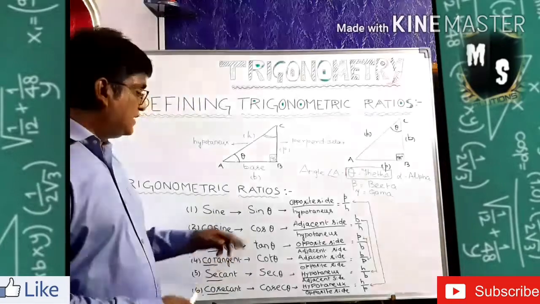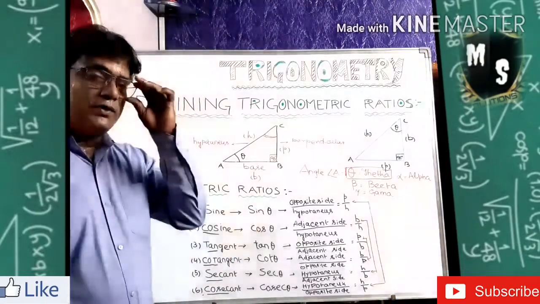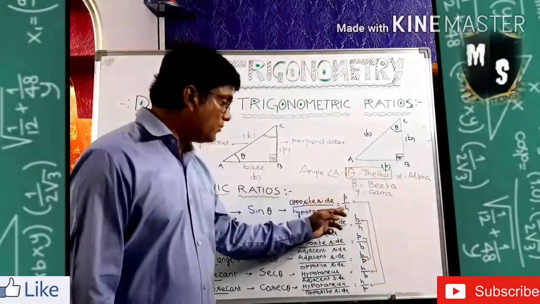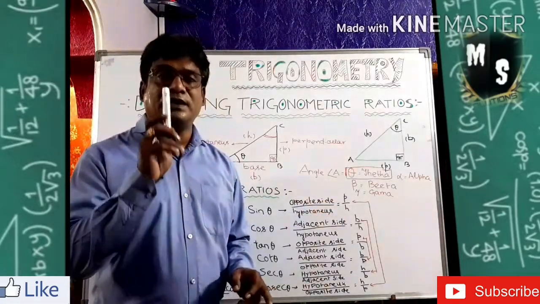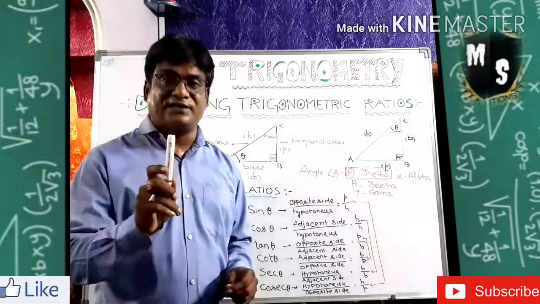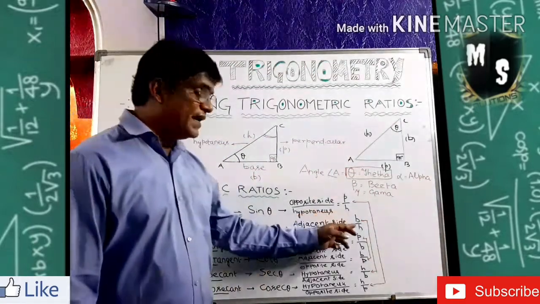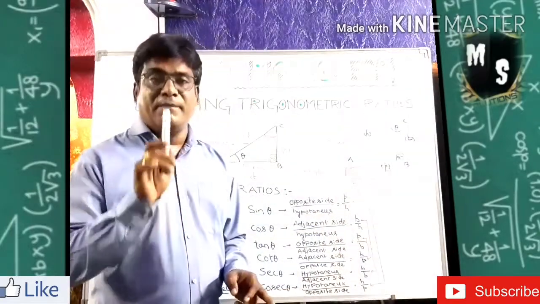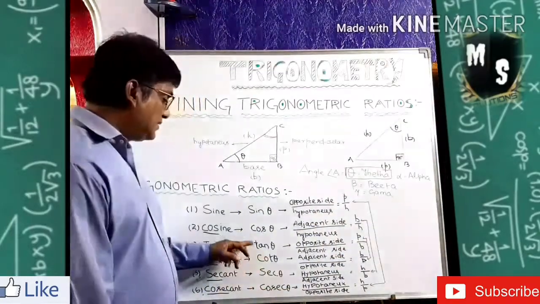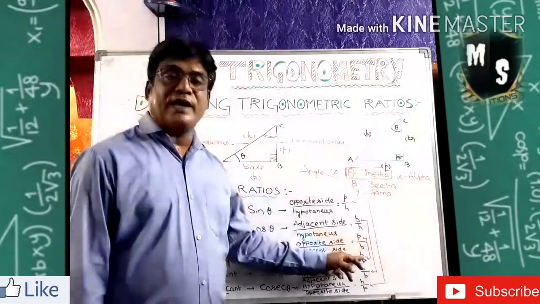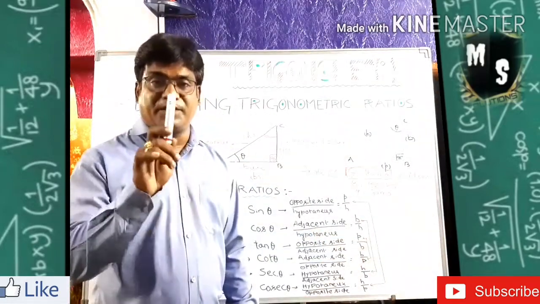See now, I am saying sine theta. Sine theta is always the relation between the perpendicular and hypotenuse. That one you have to remember. Sine is the relation between P and H, perpendicular and hypotenuse. Cos is the relation between B and H, base and hypotenuse. And tan is the relation between the perpendicular and base, P and B.